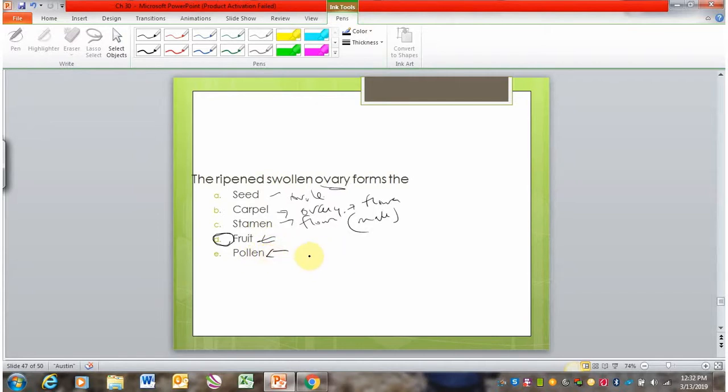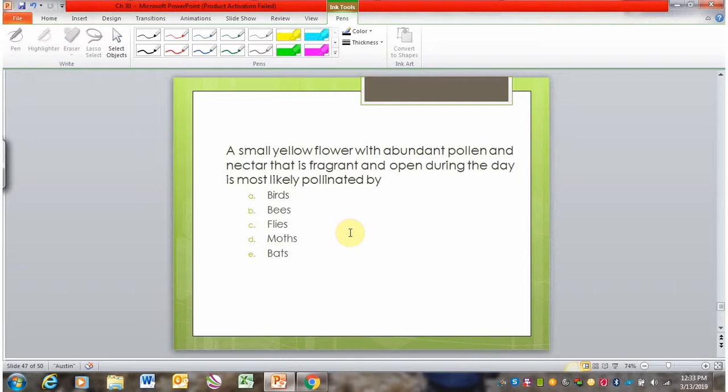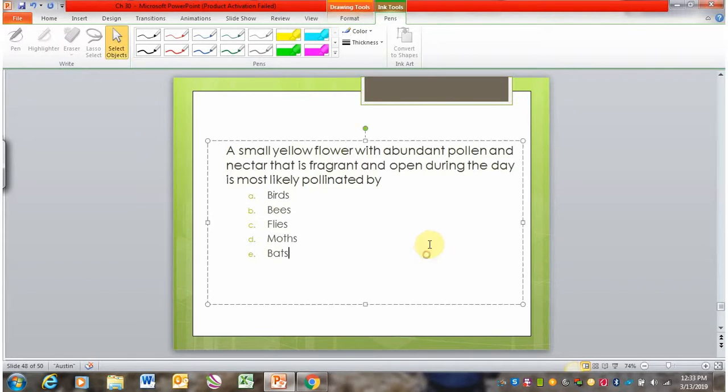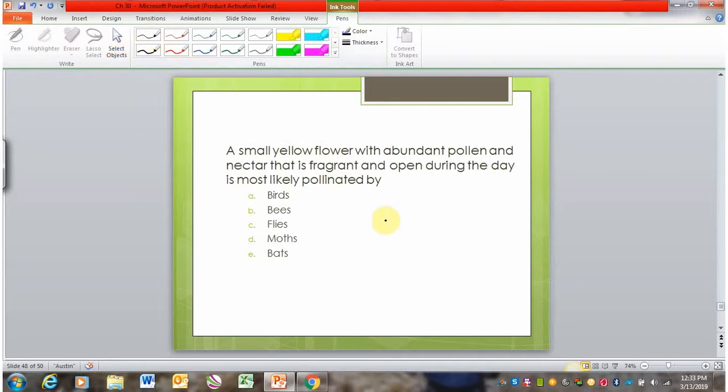Pollen is formed from the male gametophyte inside of the anther. So connecting it to a flower structure, it's forming in the anther. So the correct answer here is fruit. A small yellow flower with abundant pollen and nectar that is fragrant and open during the day is most likely pollinated by, okay, so let's circle the important things.